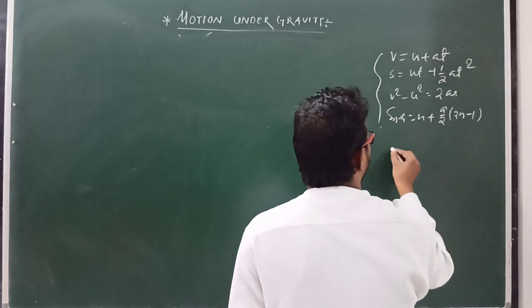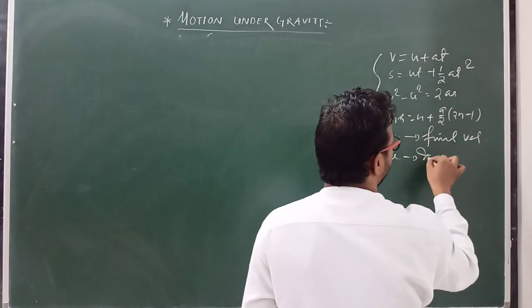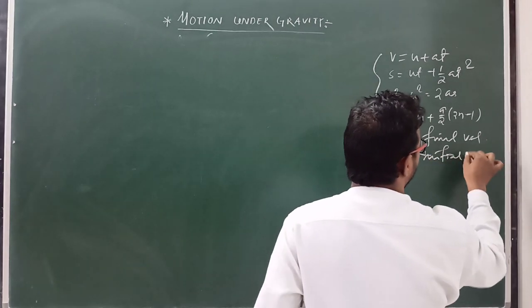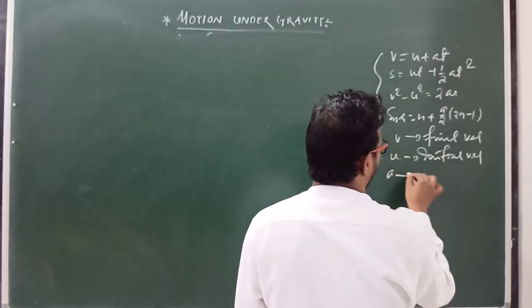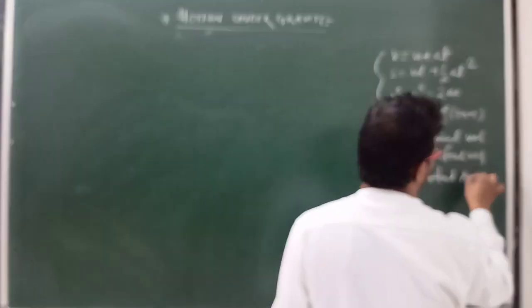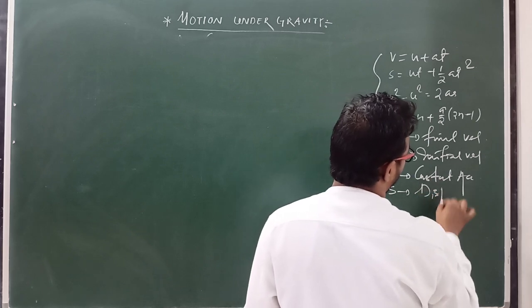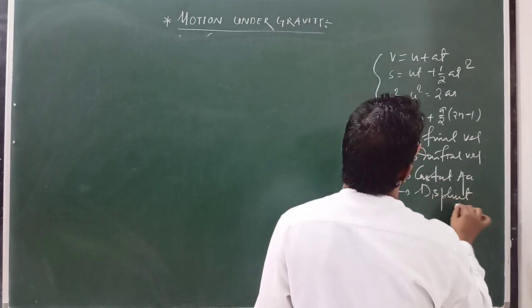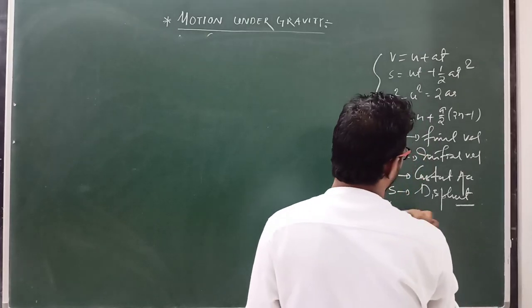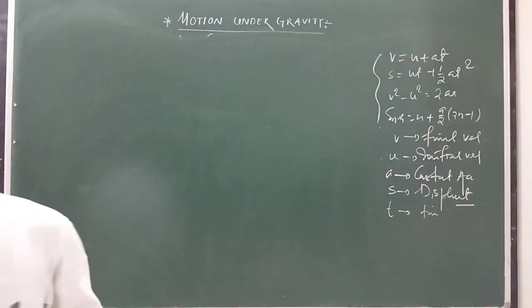Clear? Here v means the final velocity, u is the initial velocity, a is constant acceleration. This is an important factor: constant acceleration. s is displacement, and t means time taken. Clear?